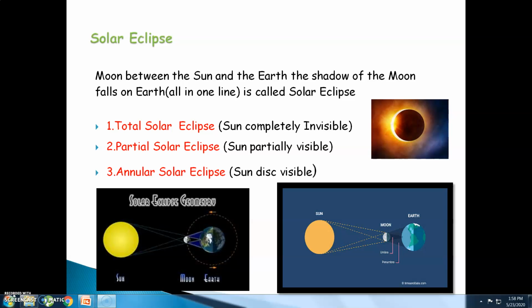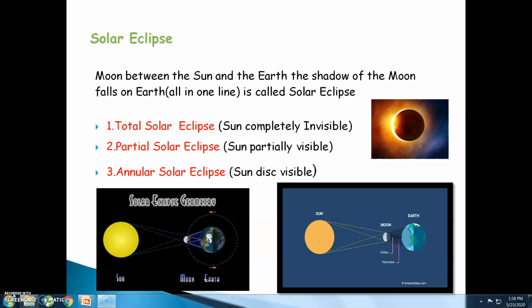That is called a solar eclipse. Because of it, the shadow of the moon falls on the earth. Two types of shadows you can see here, dark shadow and light shadow. The dark shadow is called the umbra and the light shadow is called the penumbra.